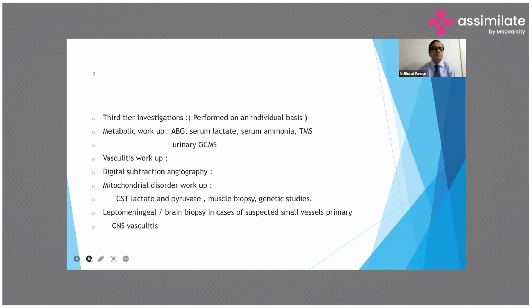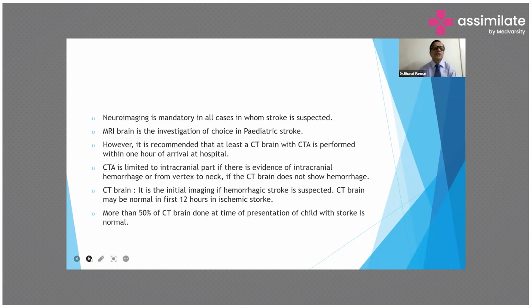The mitochondrial disorders workup includes CSF lactate and pyruvate, muscle biopsy, and genetic study. Leptomeningeal and brain biopsy are done in case of suspected small vessel primary CNS vasculitis. So these are the investigations carried out in pediatric stroke.